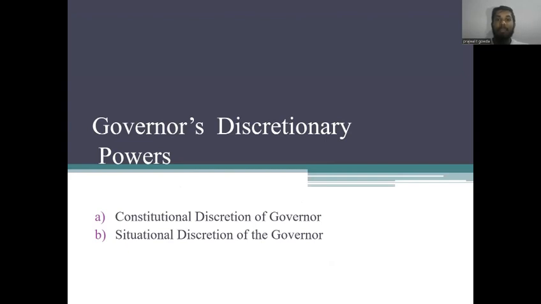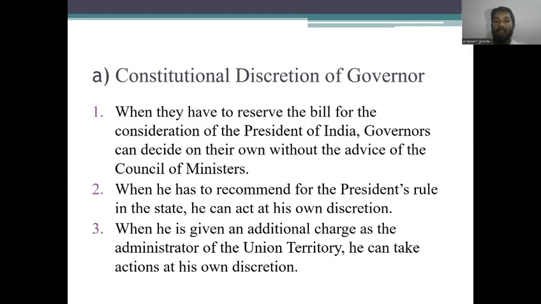Governor's discretionary powers. Governor has two kinds of discretionary powers. They are constitutional and situational powers. Constitutional discretion of the governor: when he has to reserve the bill for the consideration of the President of India, the governor can decide on his own without the advice of the Council of Ministers. When he has to recommend President's rule in the state, he can act at his own discretion. When he is given an additional charge as the administrator of a Union Territory, he can take action at his own discretion.